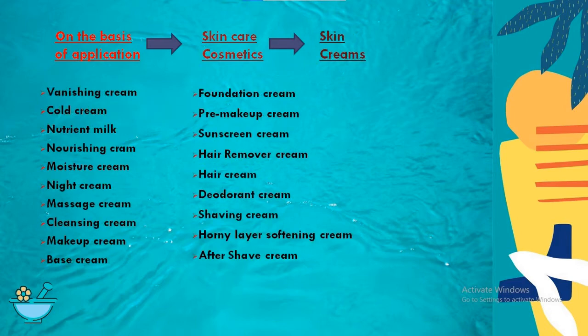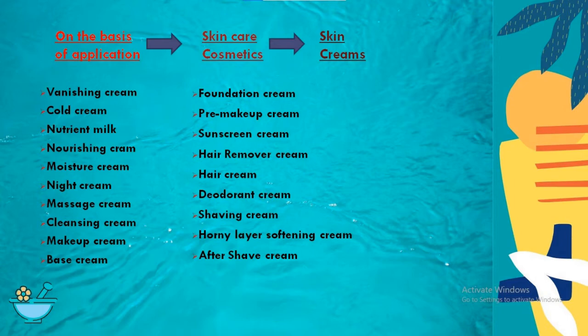Another form which comes under this category is skin creams, which is also a very popular form of cosmetic product, and a wide range is available in the market. There are n number of creams in the market. Some of them: vanishing cream, cold cream, nourishing cream, massage cream, night cream, etc.